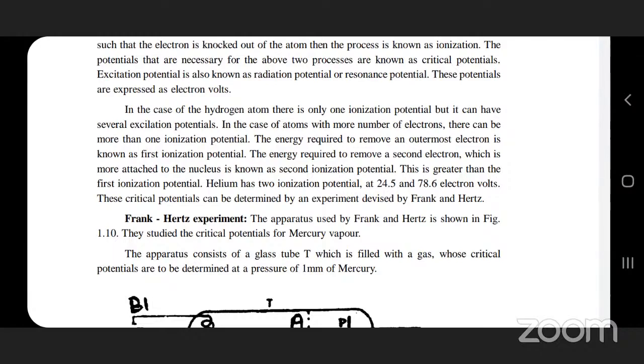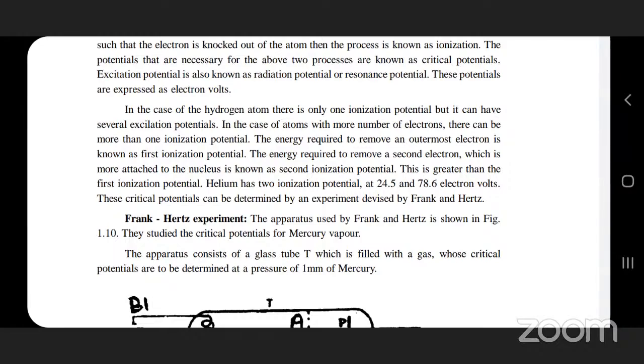Helium has two ionization potentials, one at 24.5 electron volts and another at 78.6 electron volts. These critical potentials can be determined by the experiment devised by Franck and Hertz.